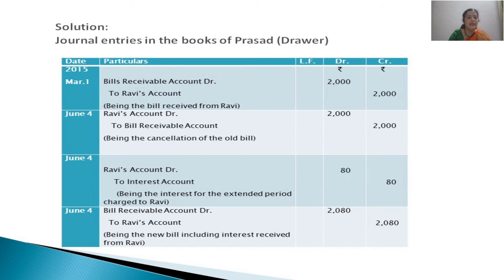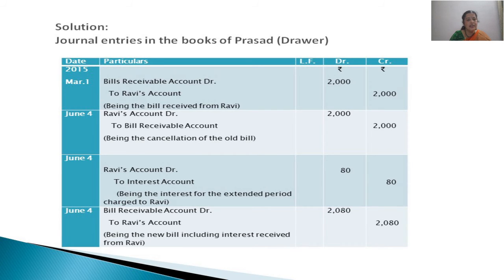Then on the same date, pass the entry for this interest due. Ravi's account debited to interest account, the reason being interest is an item of income and we have not received cash. Ravi has to still pay us the amount of interest, so Ravi's account is debited. So it is the entry showing that the amount of interest is still due from Ravi to us.